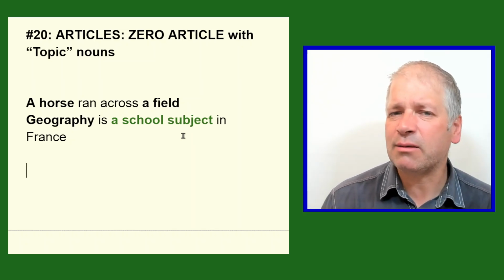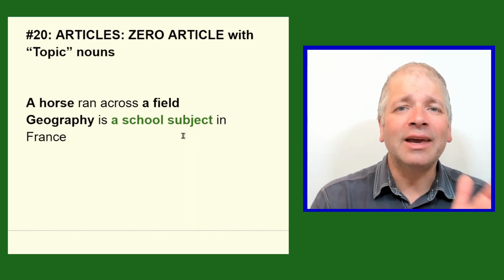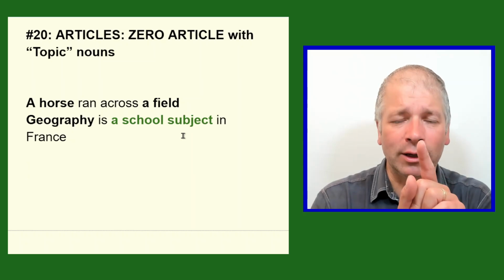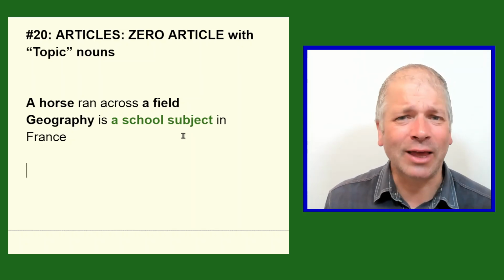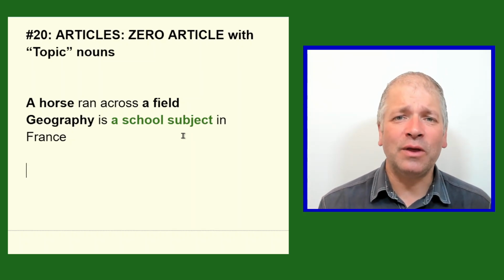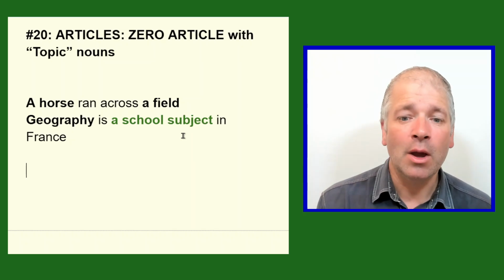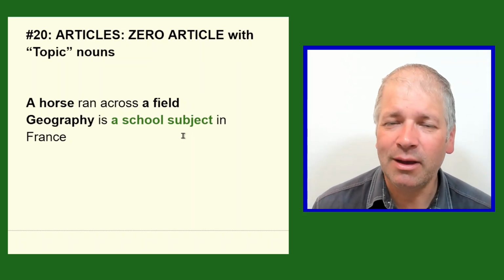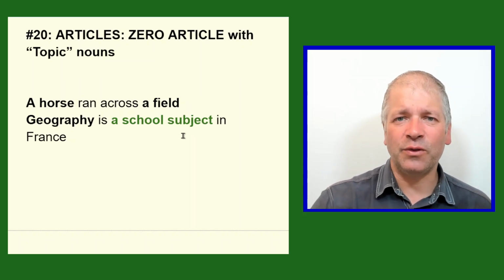Two lessons ago, I looked at an example, the king's castle. Now, king's describes castle and makes it one, because there's perhaps only one castle belonging to the king. Okay, if the king's really rich, he might have lots of castles. But let's imagine that when I say the king's castle, I mean the only castle that the king has. But a school subject does not mean the only subject that the school has. There could be many subjects. So we stick with the indefinite article for this example here.